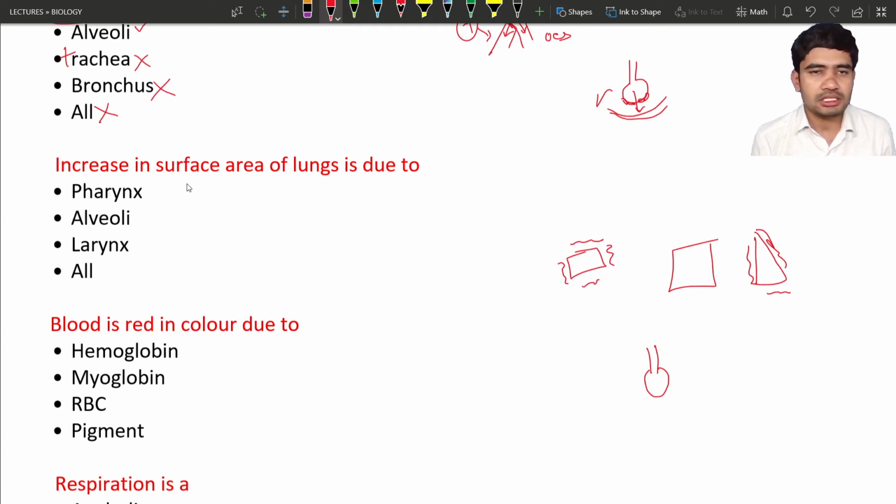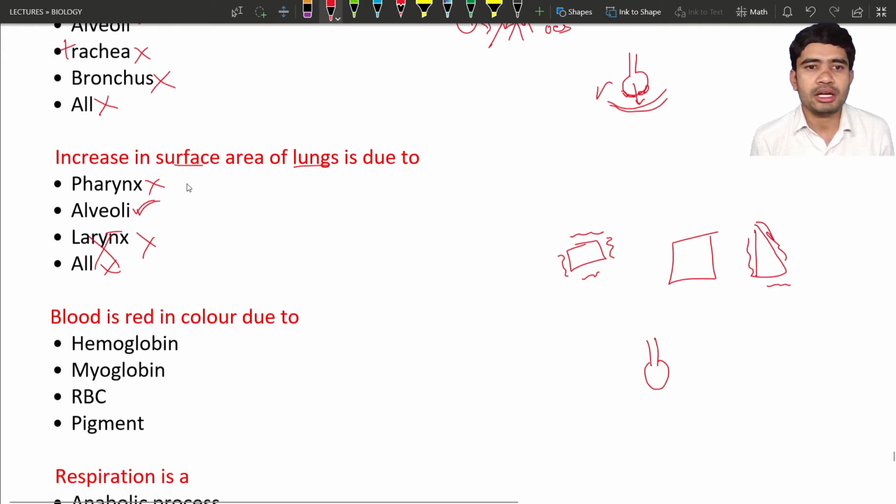Okay, the pharynx is not the correct answer. The alveoli is the correct answer. If the alveoli is the correct option for this question, the larynx and all these are not perfect answers. So we can go for this option, that is alveoli, which is going to increase the surface area of the lungs.